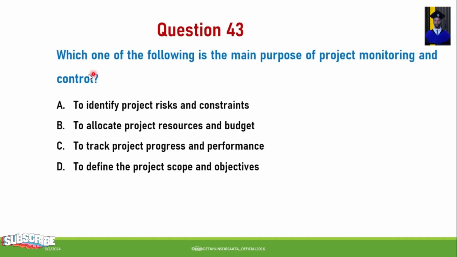Question number 43. Which one of the following is the main purpose of project monitoring and control? A. To identify project risks and constraints. B. To allocate project resources and budget. C. To track project progress and performance. D. To define the project scope and objectives. So from this, which one is the main purpose of project monitoring and control? When we are monitoring and controlling the project, the purpose is to track the project progress and its performance.